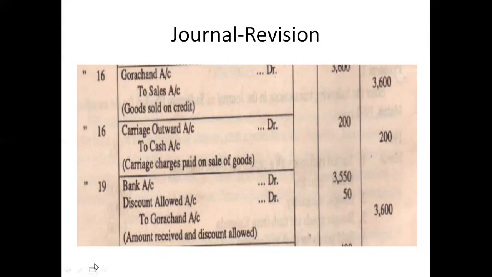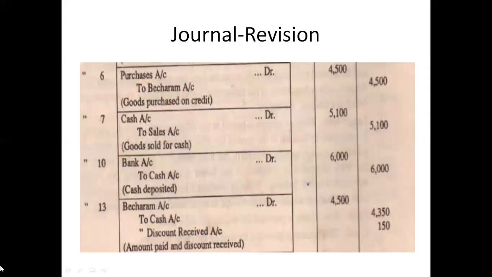Amount received on discount allowed. Now bank account debit 3,550, discount allowed 50, to Gorachad 3,600.